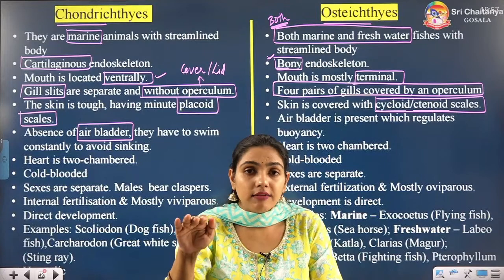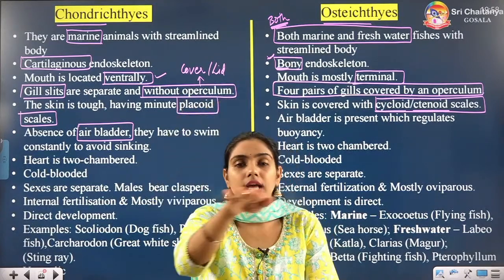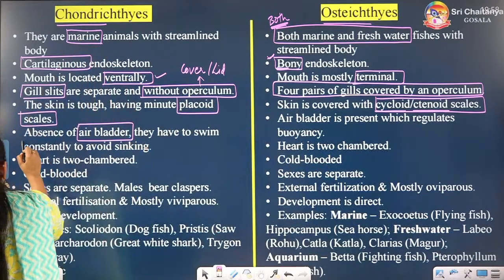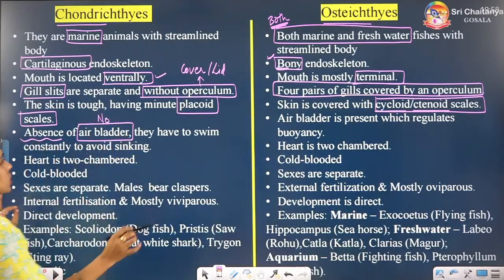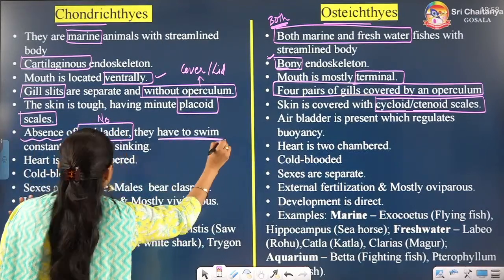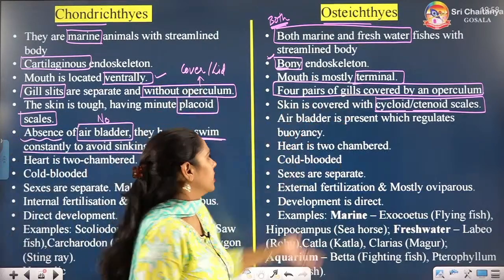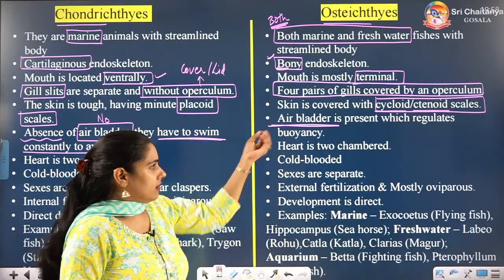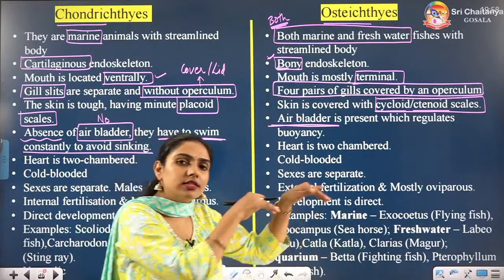If they don't have air bladder, they will sink, that means they will go down. So, in Chondrichthyes, there is no air bladder. Air bladder is absent. So, they have to constantly swim to avoid sinking. But Osteichthyes have the benefit of air bladder, which regulates buoyancy, and that is why they are not sinking. They don't have to swim constantly.